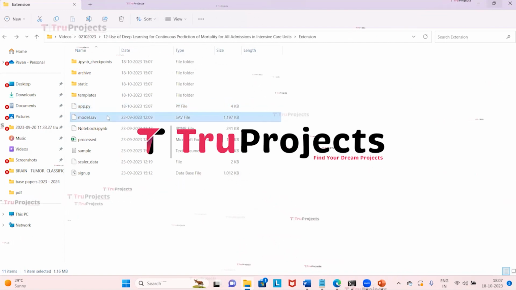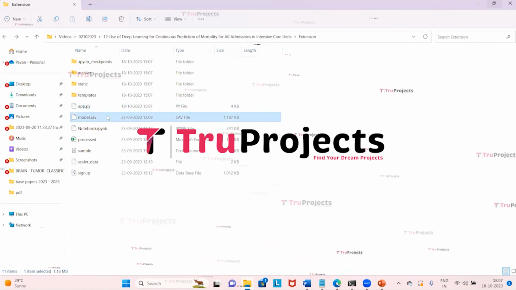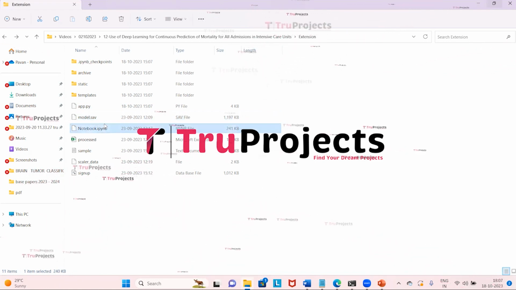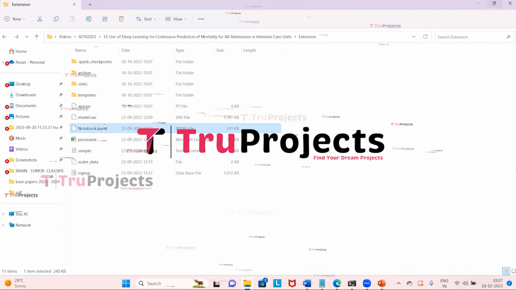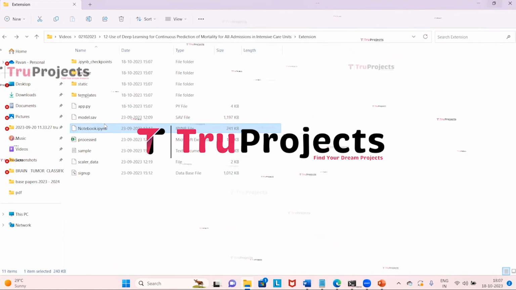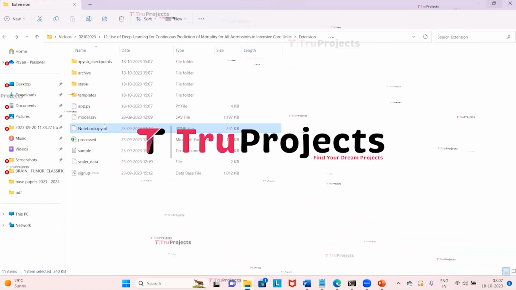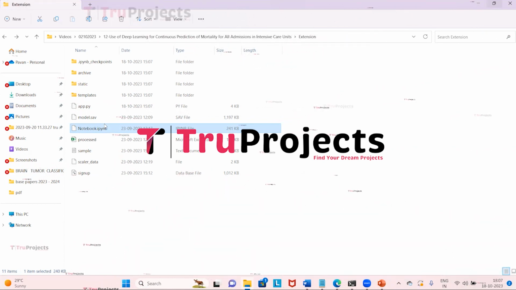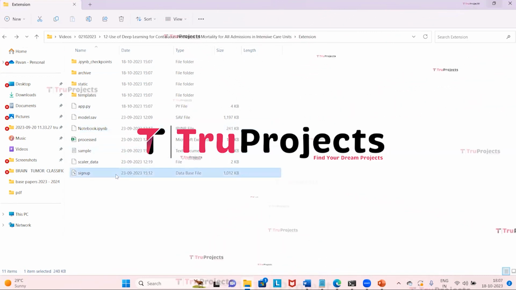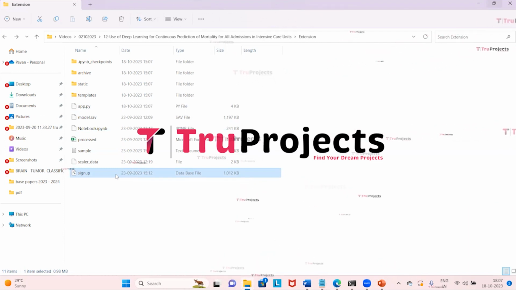And here we have the model file. It contains algorithm information which will be loaded into the project code during runtime. And here we have the notebook.ipynb file. This is a Jupyter notebook file which contains a combination of code, graphs and outputs all in one place. It allows users to write and execute code in individual cells, making it a popular choice for data science. And here we have the signup file. This file is the database file used to store the user information.